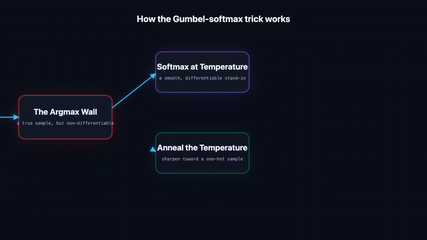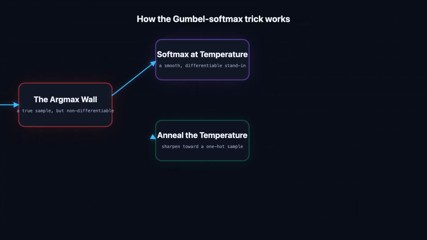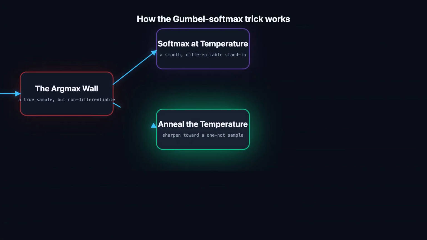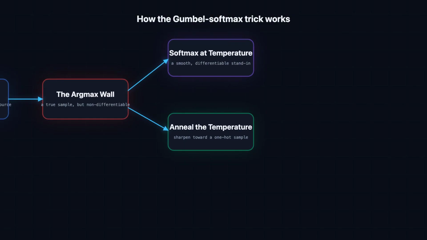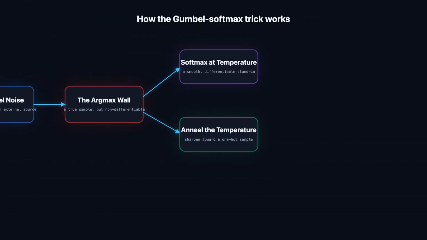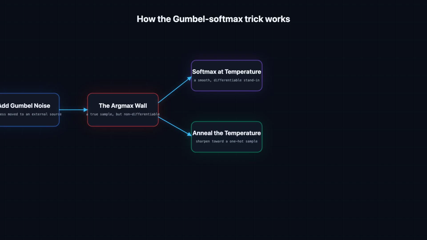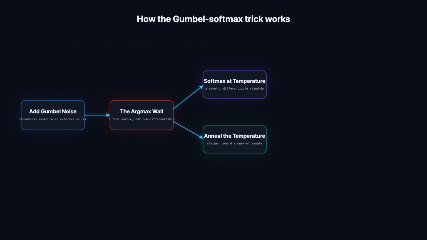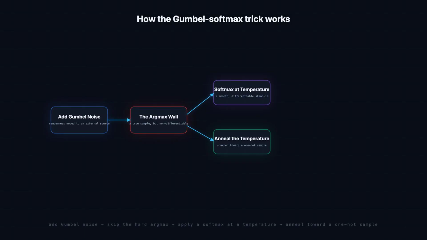At a high temperature, the vector is soft and gentle, spreading weight across the options, which is easy for learning to shape and push around. Then turn down the heat. As you lower the temperature toward 0, that soft vector sharpens until it's almost a true one-hot sample, an ever crisper approximation of a real discrete choice. Anneal it over training, and you shift gradually from easy gradients toward genuinely discrete behavior.